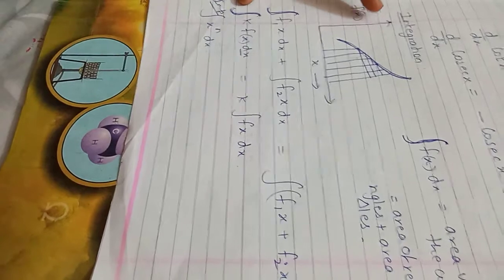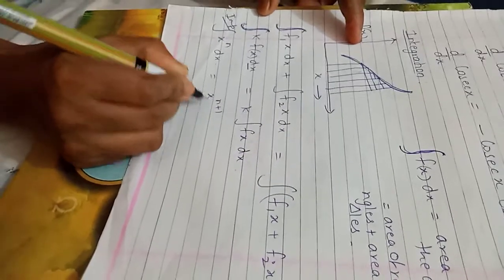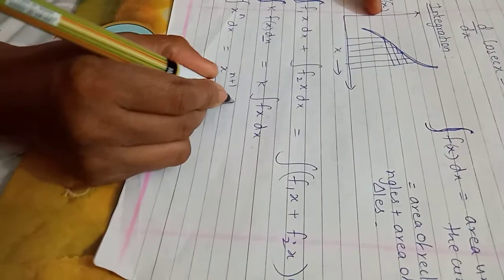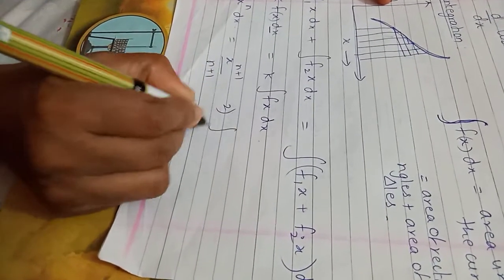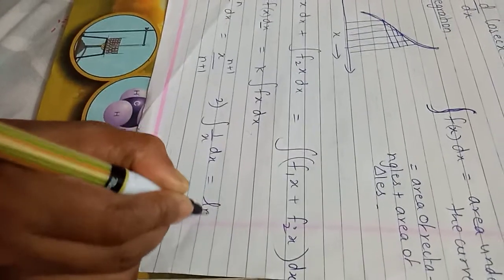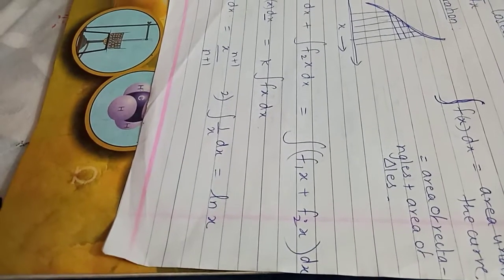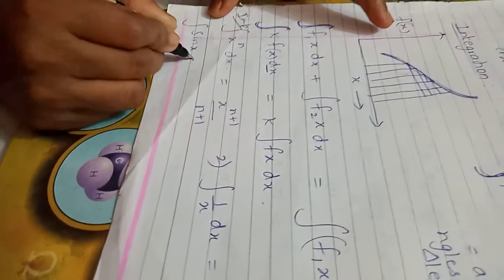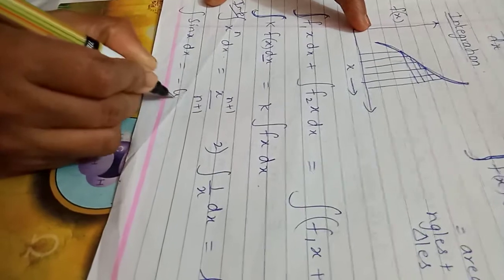This is a highly common formula you use in your physics: integration of x raised to n dx is x raised to n plus 1 divided by n plus 1. Next, formula number 2, even this is important. Integration of 1 upon x dx is natural log of x. Next, integration of sin x dx is, reversed, minus cos x.